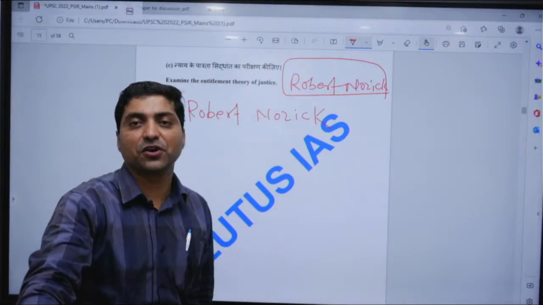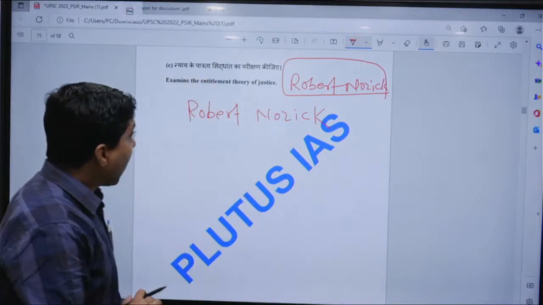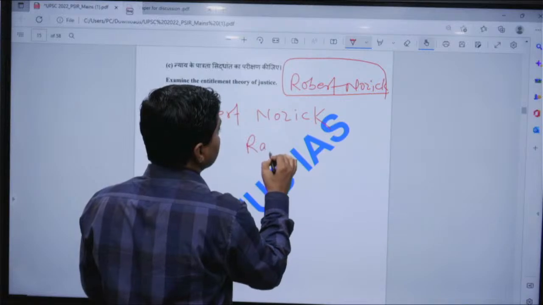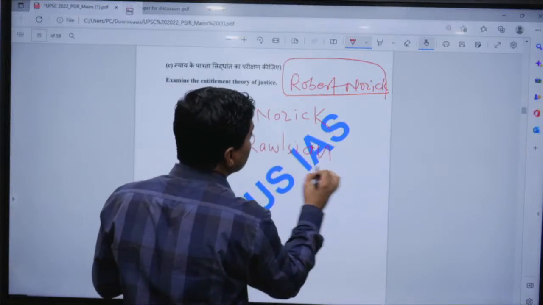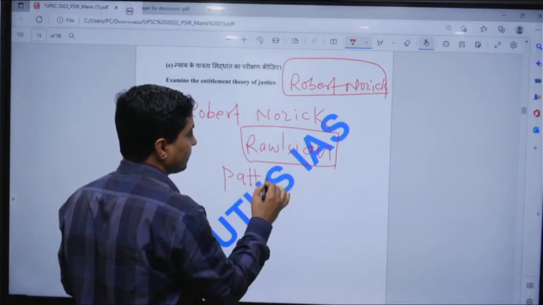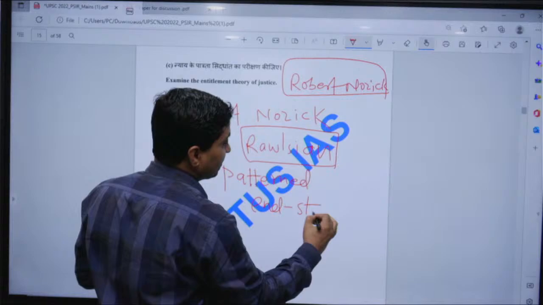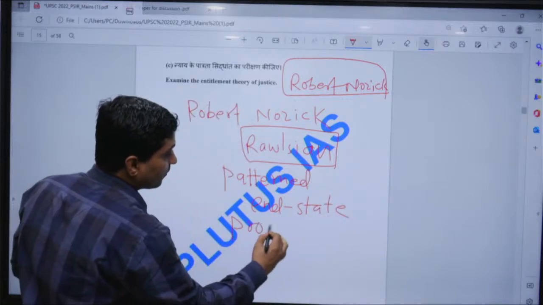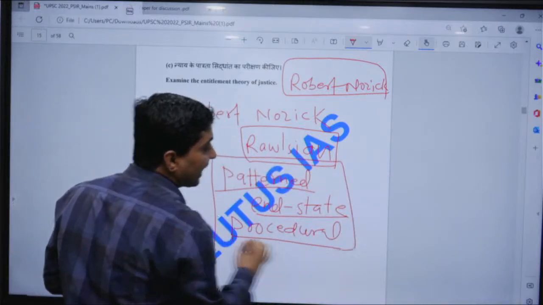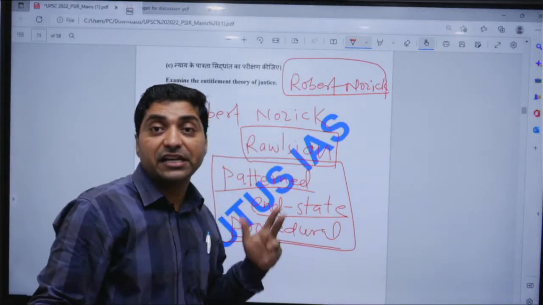He had given the theory of self ownership and minimal state, right, and he criticized the Rawlsian theory of justice, and accused Rawls that the Rawlsian theory of justice is a pattern theory of justice, or end-state theory of justice, or procedural justice, right. And he said he had given an independent theory of justice, which is the entitlement theory of justice.